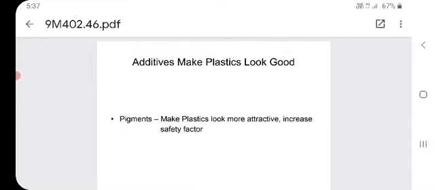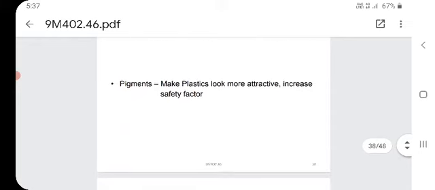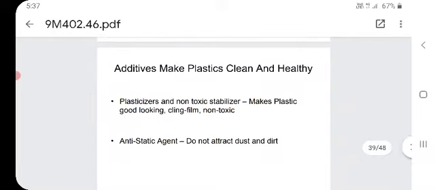Additives make plastic look good. Pigments make plastic look more attractive and increase the safety factor. With the addition of the pigments, the plastics will look more attractive. Additives make plastics clean and healthy. The plasticizers are non-toxic stabilizers, make plastic good looking, cling film and non-toxic. Anti-static agents do not attract dust or dirt.